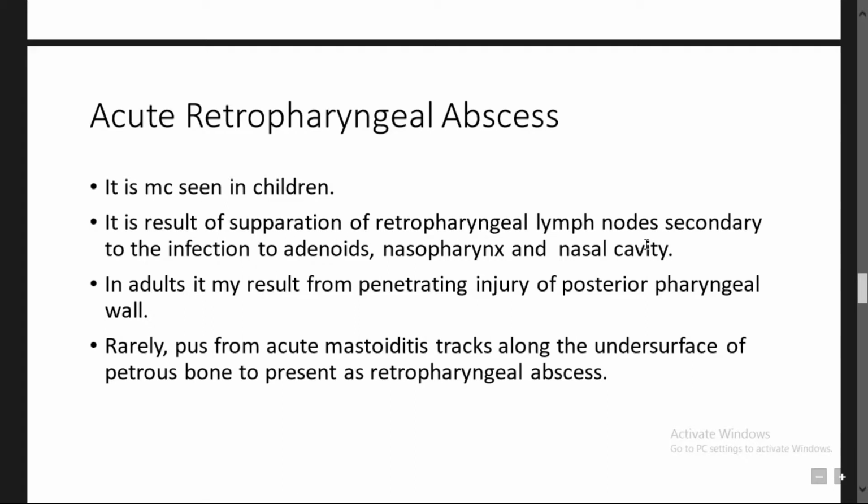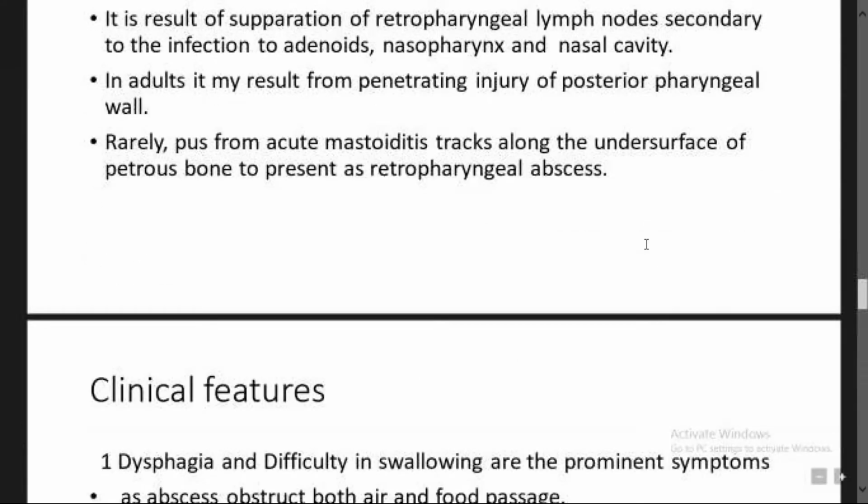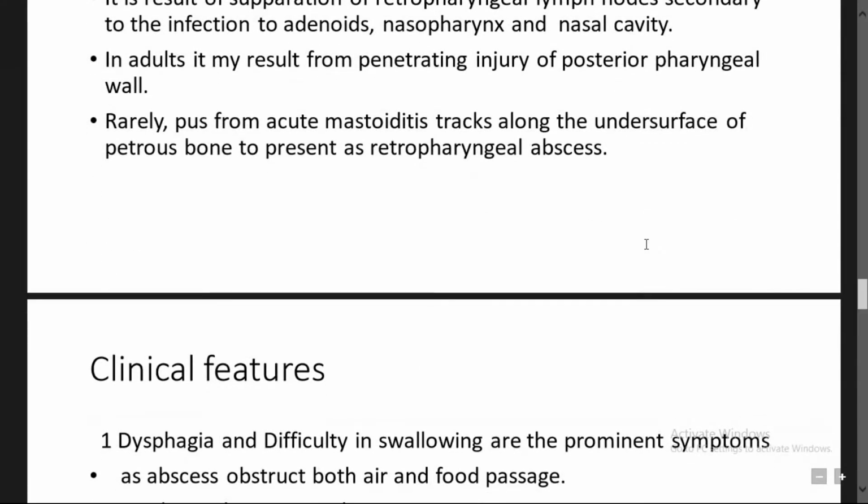Whereas in the case of adults, it is most commonly due to penetrating injury. Rarely, pus from acute mastoiditis tracks along the undersurface of the petrous bone to present as a retropharyngeal abscess. It is very rare, but when there is pus leakage from acute mastoiditis, it can lead to an abscess of the retropharyngeal space.